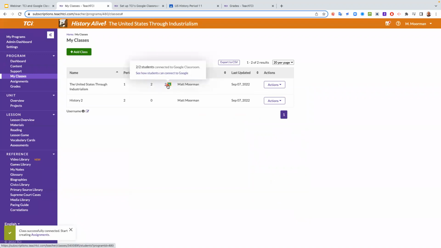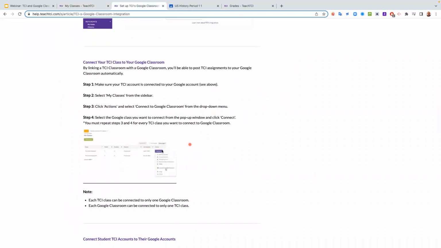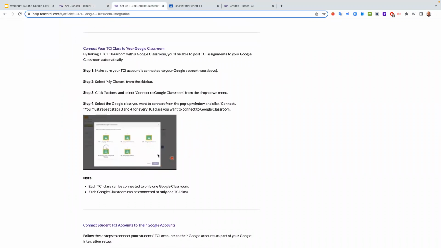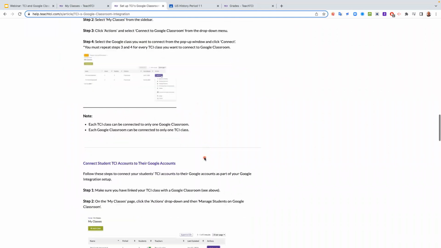Now I see this little 2. You might not see that right away. You might need to go to the third step where you see the 2 next to it, but that's letting me know that it automatically caught my students. It will do that sometimes if your students already signed in, but if not, you got to go to step 3. Now what are we talking about, step 3? So we just modeled this right here. There's a little GIF here. It's kind of a cool GIF when you're on the Help Center. We'll show you exactly what to do there.